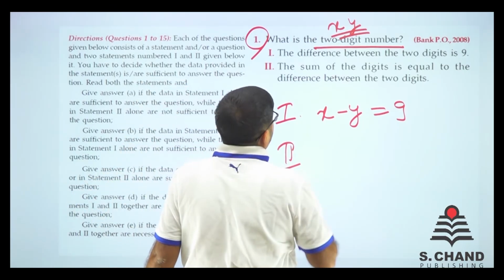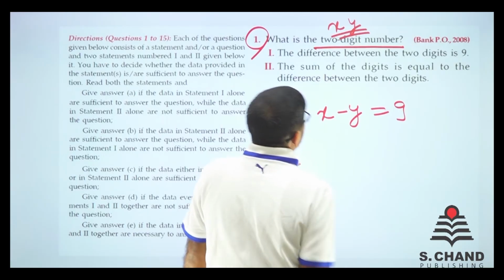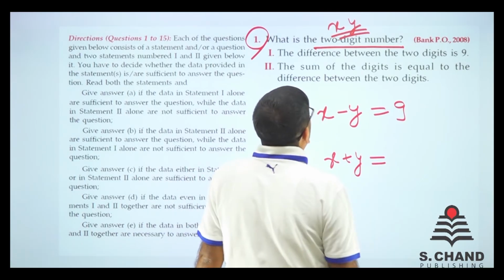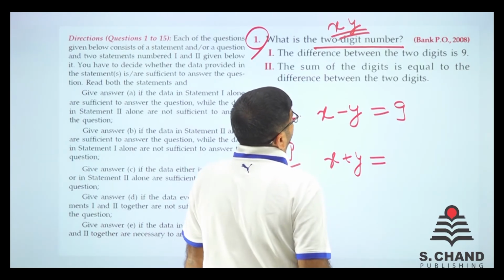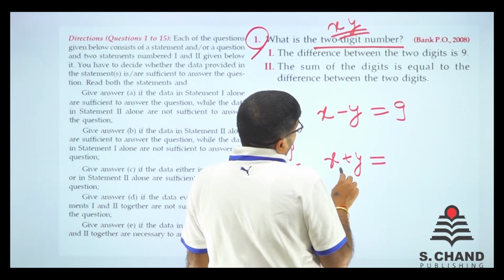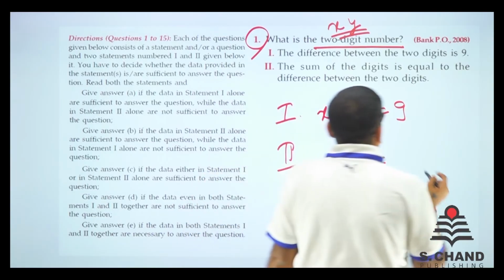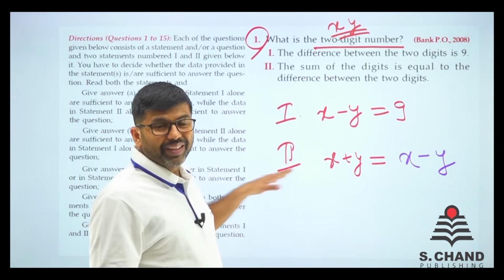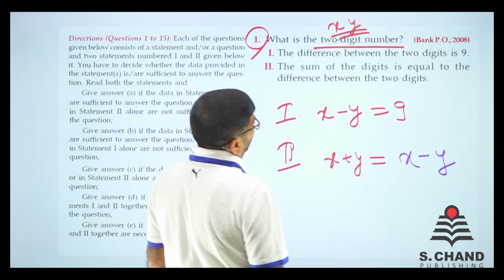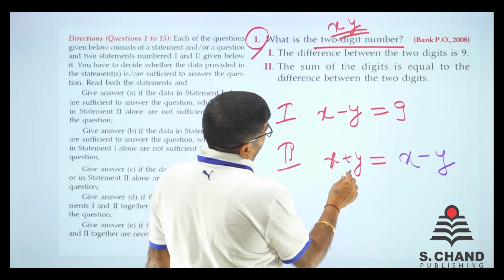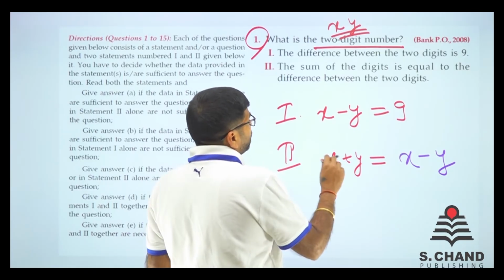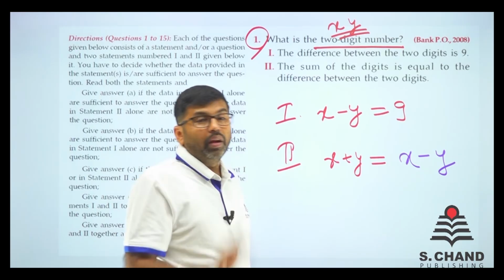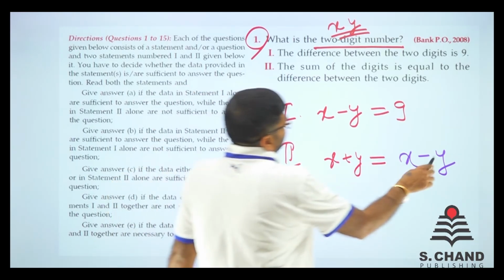Now second data, second says the sum of the digits, x plus y, is equal to the difference between the two digits. Sum of the digits is equal to the difference between the two digits. So x plus y is x minus y. It says like that. So if you solve this equation or this equation, x plus y is also 9, x minus y is also 9. Okay. So x plus y is x minus y.